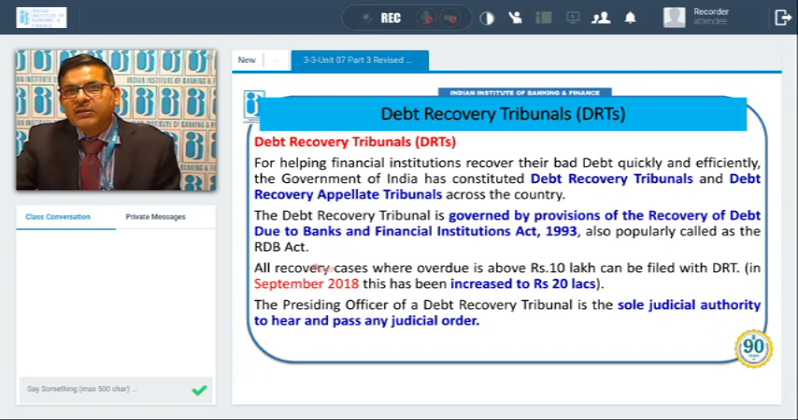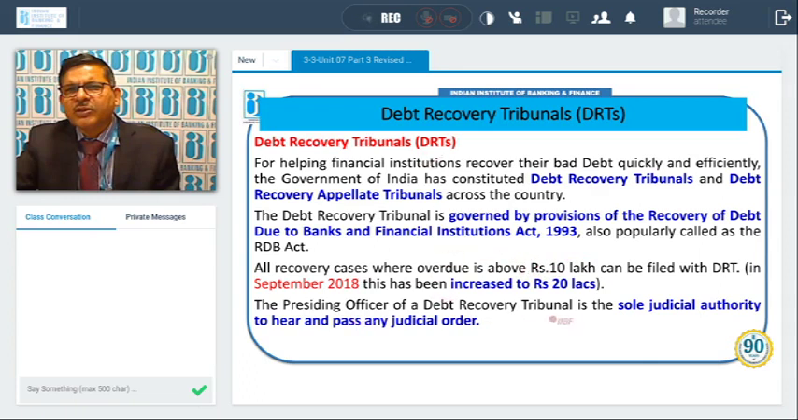All recovery cases where the overdue is above 10 lakh can be filed with DRT. However, in September 18, this has been increased to 20 lakh. Against this, some court cases are also going on. But the legal position is that earlier this cutoff was 10 lakh. So the overdue should be more than 10 lakh, or from September 18 more than 20 lakh. Then only such cases can be taken under DRT.